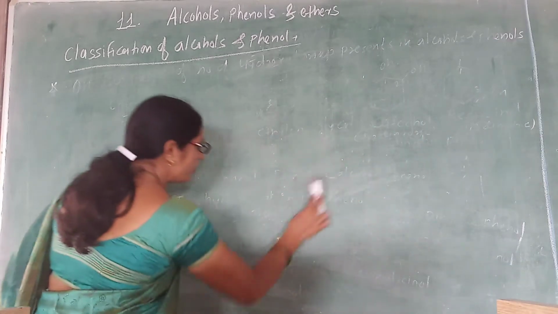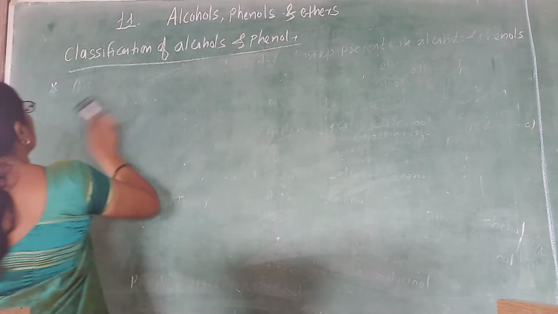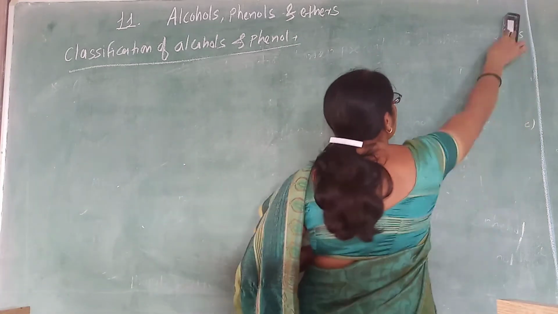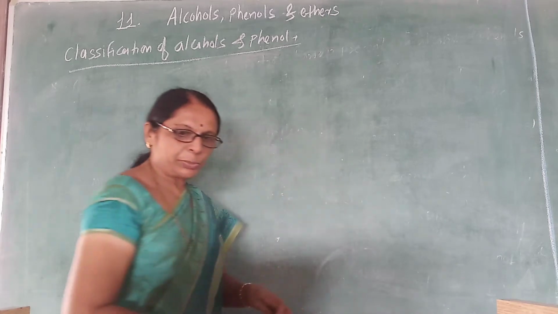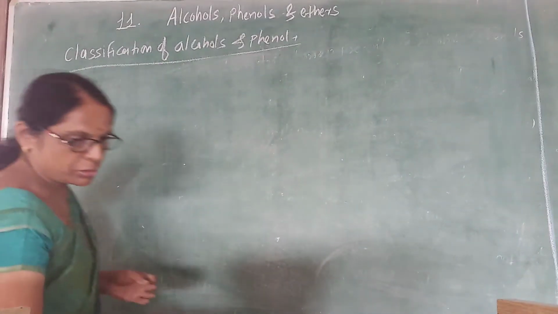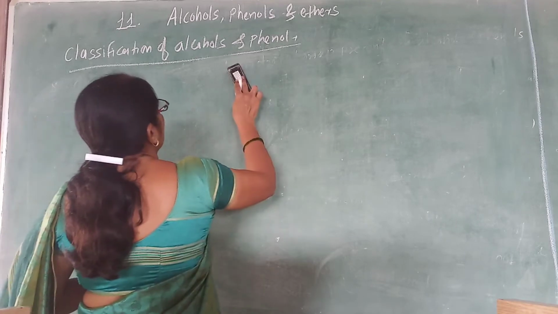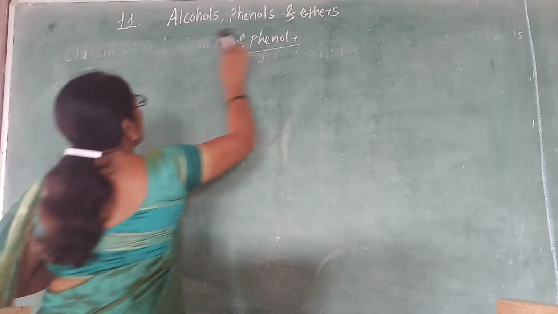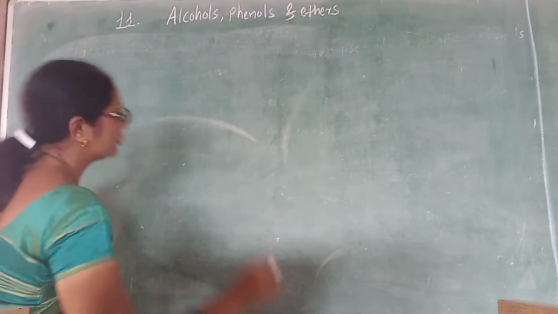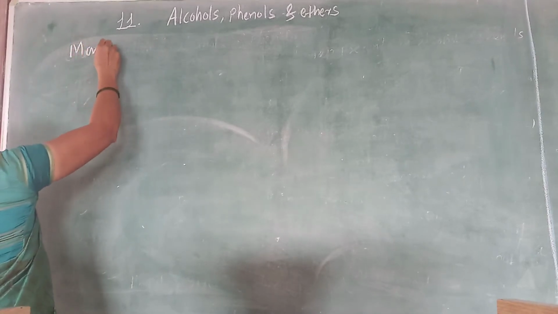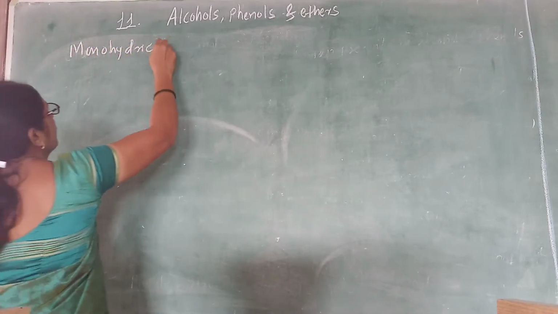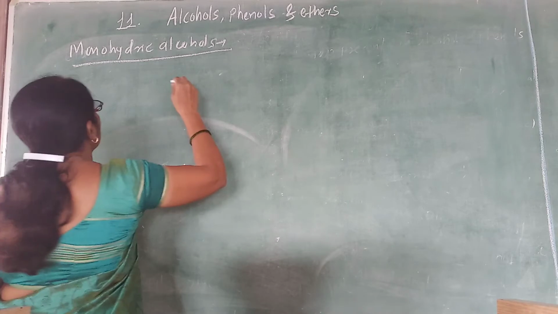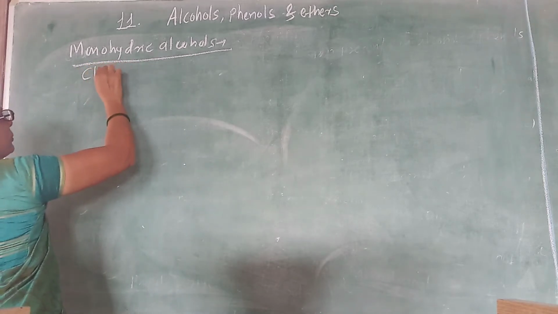So classification of monohydric alcohols and phenols. Here we consider their classification